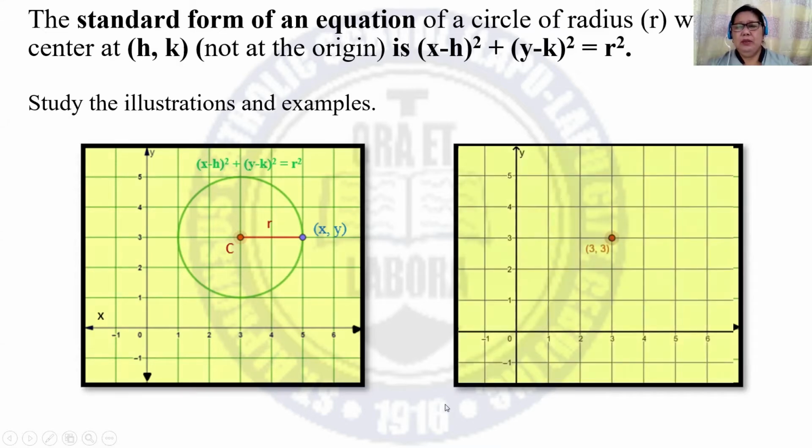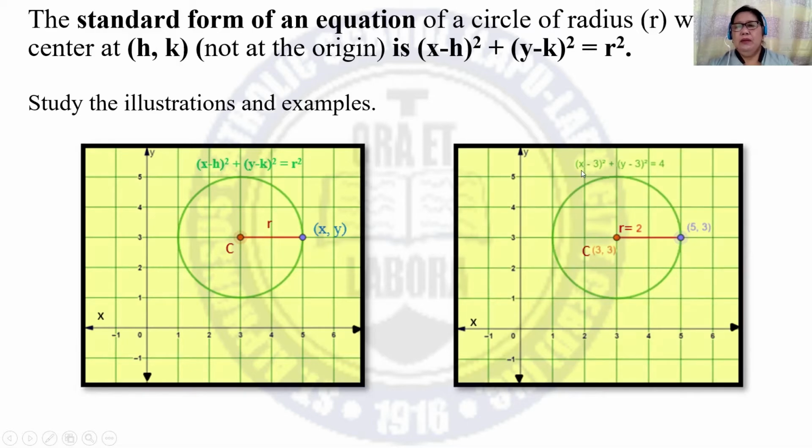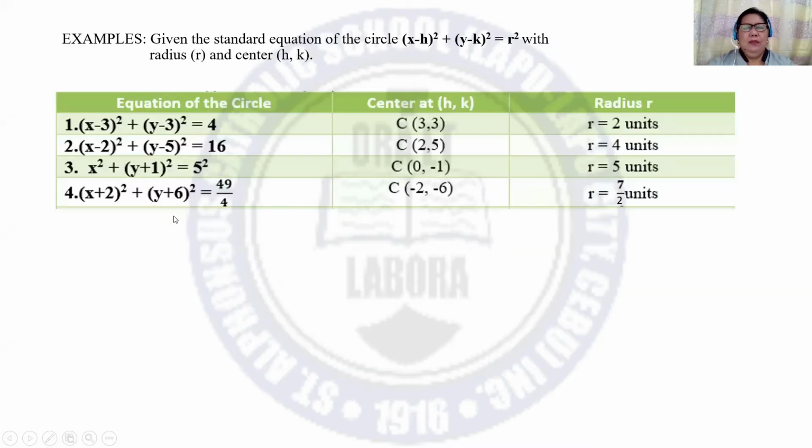So let us have an example. There you have the center, the radius, the point, and then the circle. So the equation of the circle is the square of x minus 3 plus the square of y minus 3 is equal to 4. Let us have more examples. Given the equation, we have to identify the center and the radius. For number 1, the center has coordinates 3 and 3. For the radius, the square root of 4 is 2. So r is equal to 2 units.